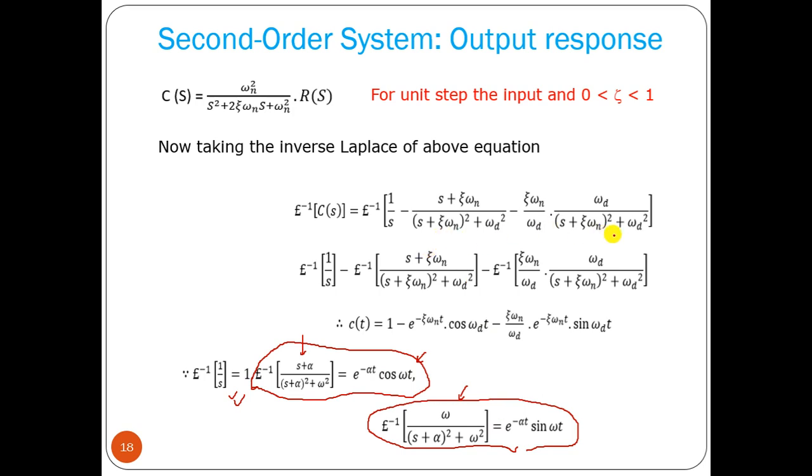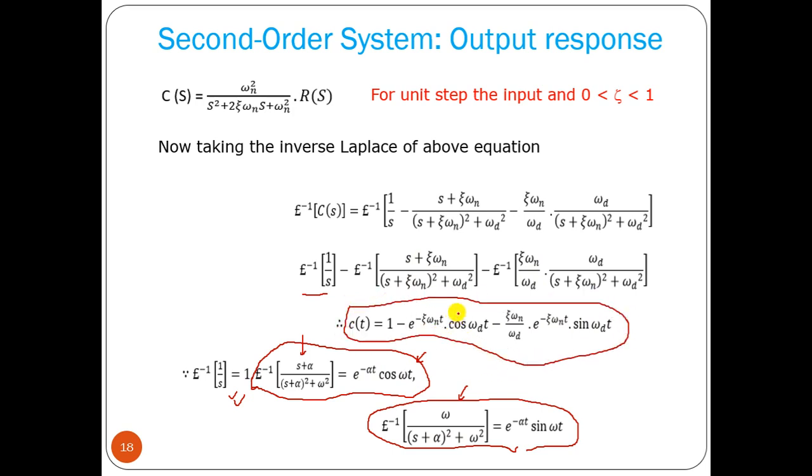Okay, so this is the way we are getting that. Now the Laplace transform of 1 will be equal to 1 by s, and this factor is e to the power minus zeta omega n t, that is minus alpha t. This is cosine of omega d t, and here is the constant term e to the power minus zeta omega n t sin omega d t. So this will be the output response.